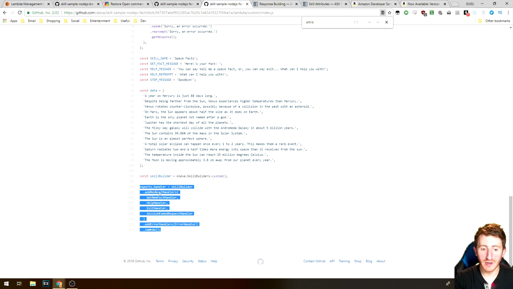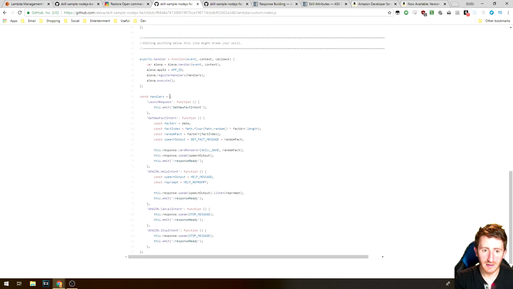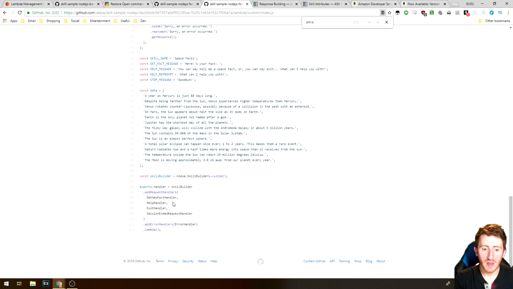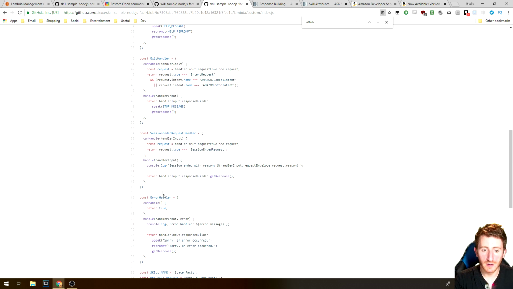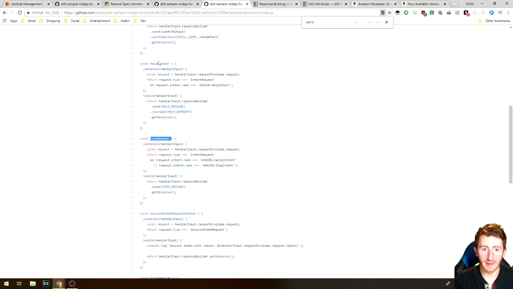We now do our initialization over here, so it's kind of similar, exports.handler, but you'll notice in this case we're choosing to mention the handlers that we're loading in. So .addRequestHandlers, and then GetNewFactHandler, HelpHandler, ExitHandler, and you'll see over here, ExitHandler, HelpHandler.